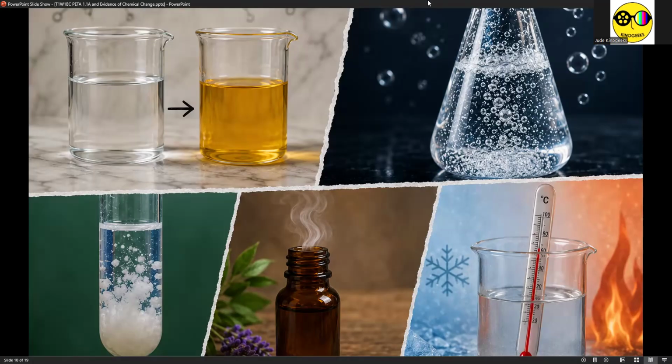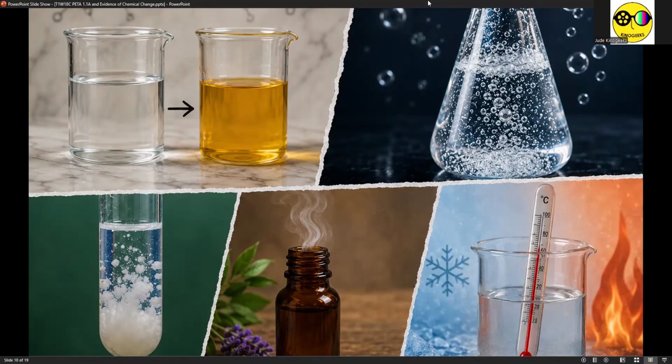Any visual or sensory manifestation that a chemical change has occurred without depending on the chemical formula or chemical identity of the substances or mixtures. So let's go into them one by one.